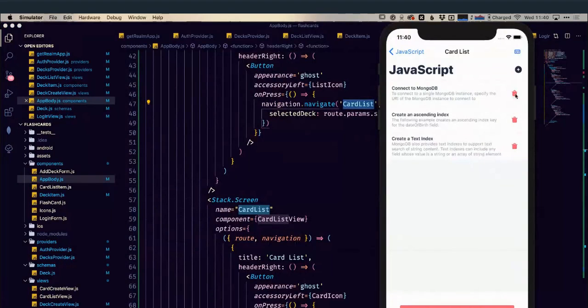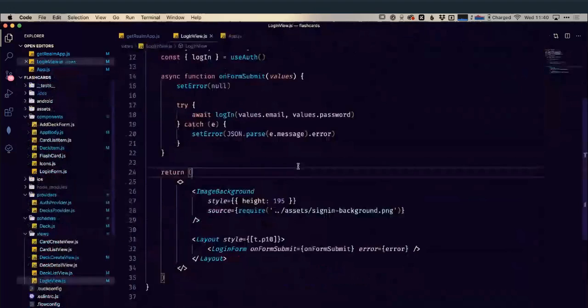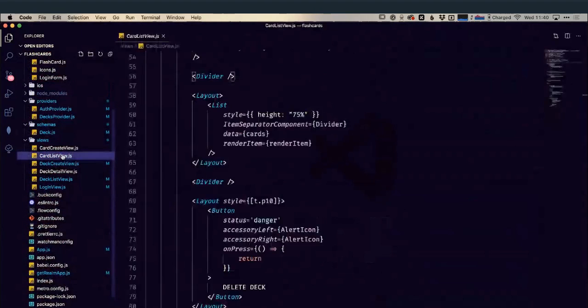So we have an add like we had before, but we also have a delete, which isn't wired up yet. So it's not doing anything. So let's look at how we do our delete. So this is on our card list. So let's bring some of these back a little bit and go into our card list view. Our card list view is very similar to our deck list view.